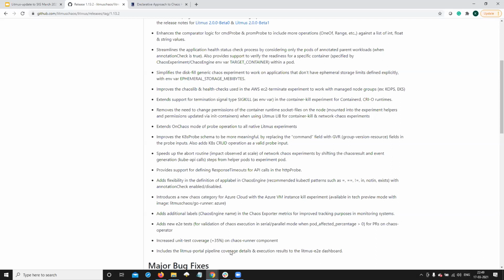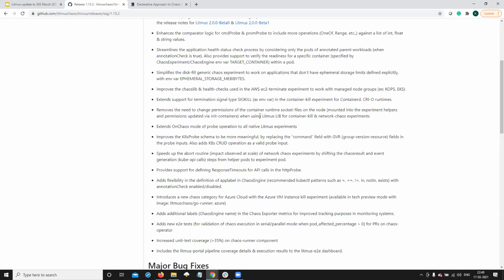So that's when we decided to run some init containers to change the permissions on the socket files, the socket files that are at var run docker.sock or the corresponding ones for Containerd and CRI-O. And we were changing that to globally usable permissions for the socket file, then mounting it inside the helper pods and running the runtime APIs with a non-root user. But we were not reverting those permissions at the end of the experiment.